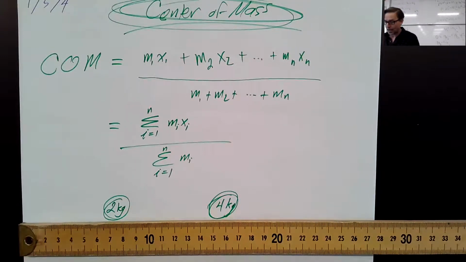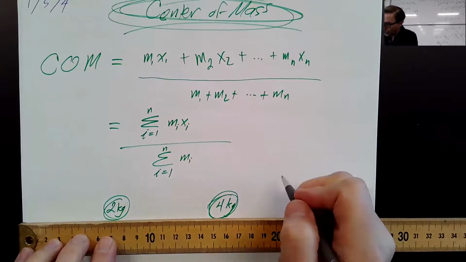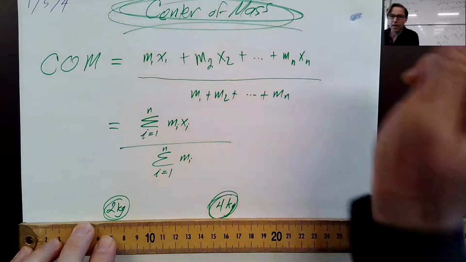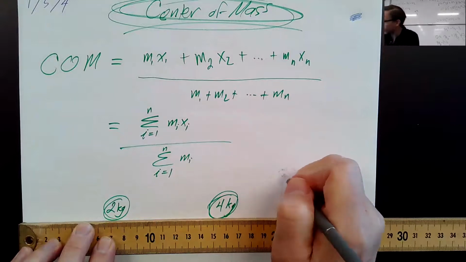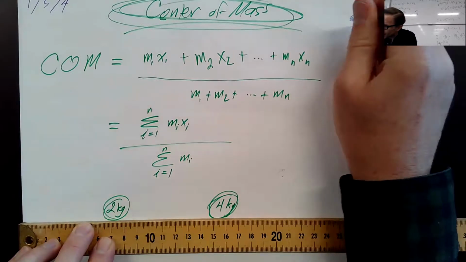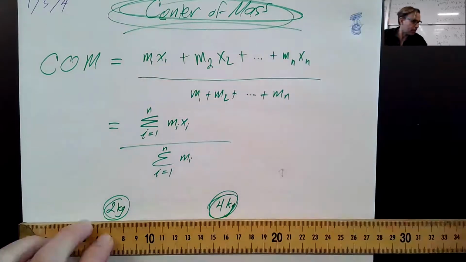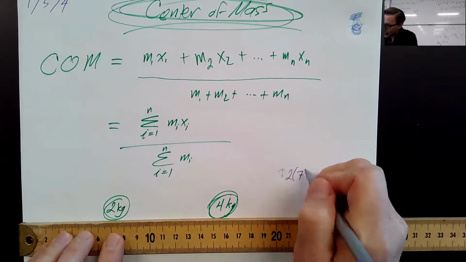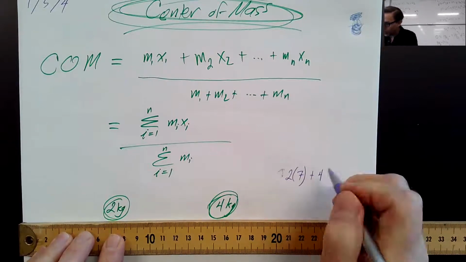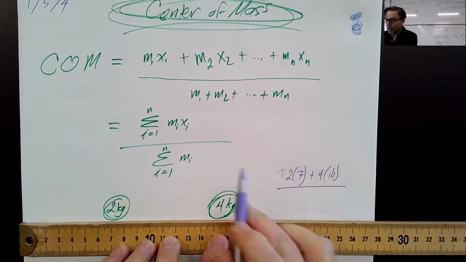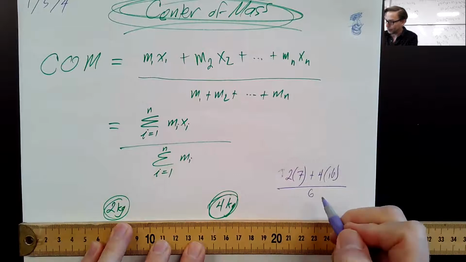And let's see what that calculation would look like. I'm going to say this is at a location 7 centimeters. So 2 kilograms times 7 centimeters plus 4 kilograms times, let's just call that 16 centimeters, divided by the total mass. 2 plus 4 is 6.